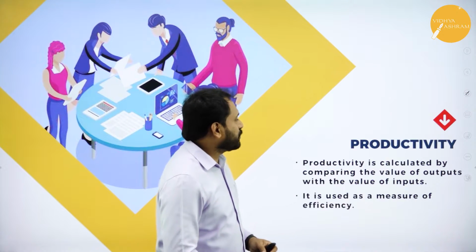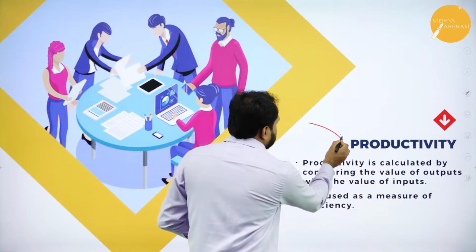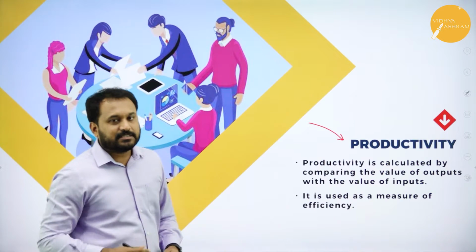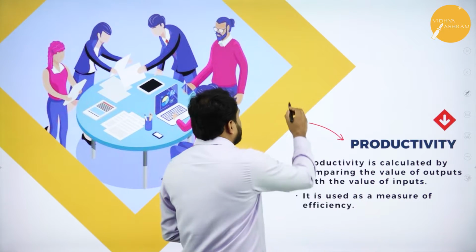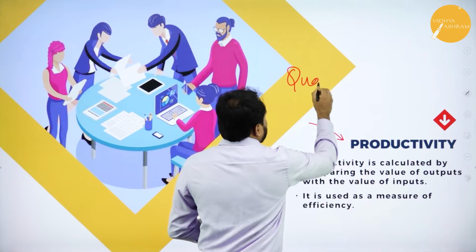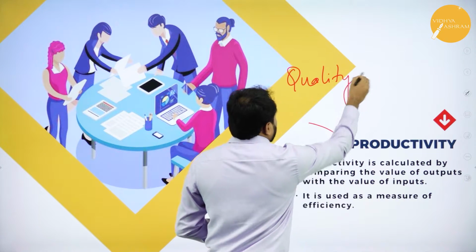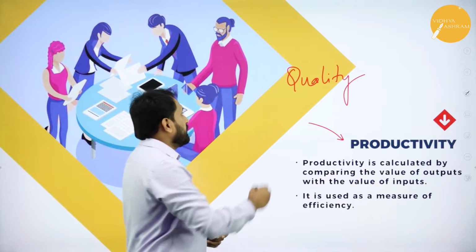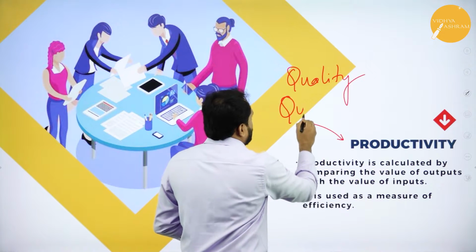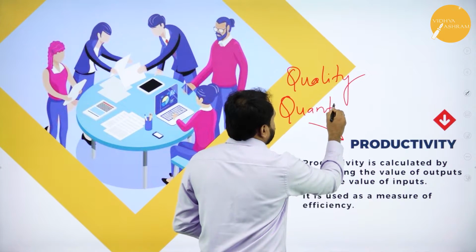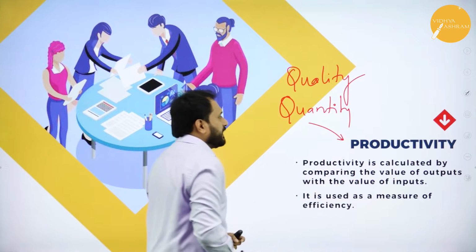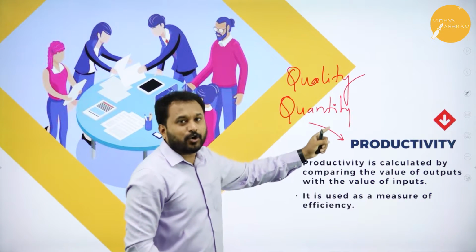Moving on, we have productivity. Now here students, please understand the word productivity. You have something called quality. Now again there is one more called quantity. Quality and quantity.